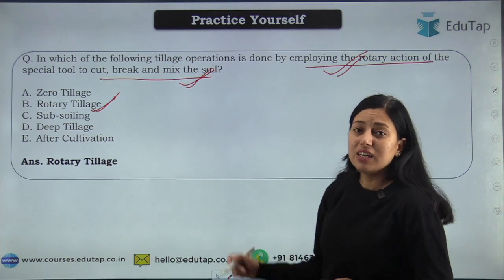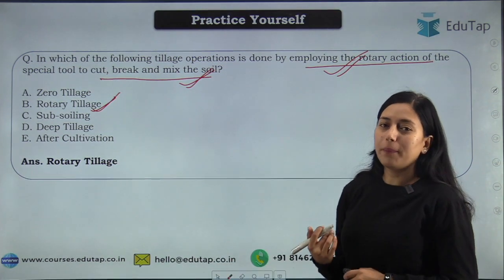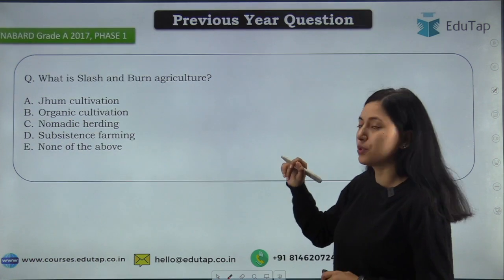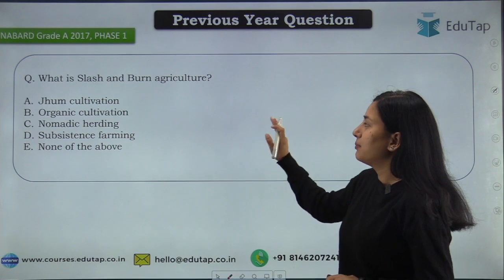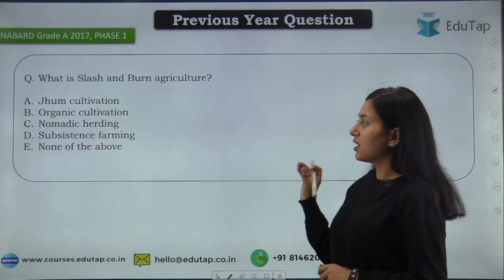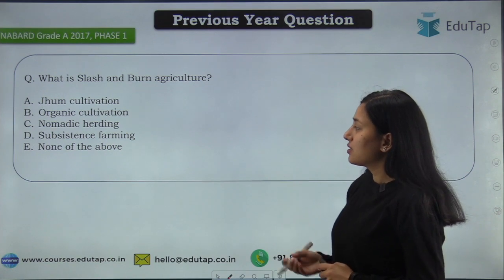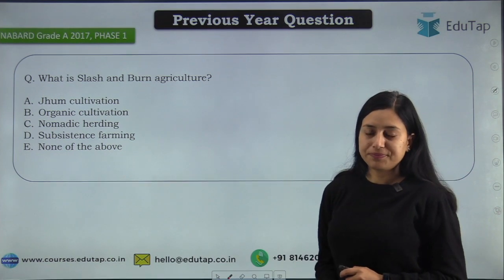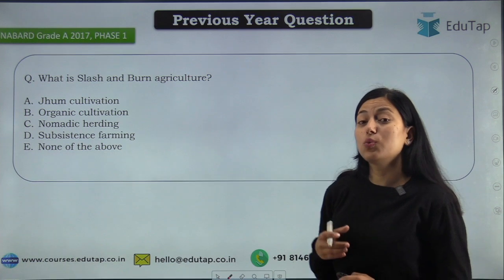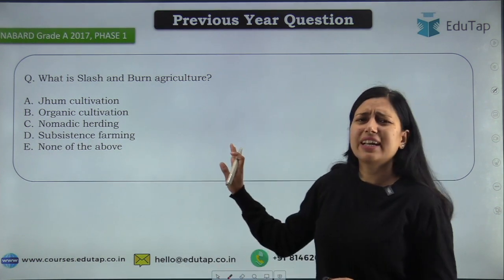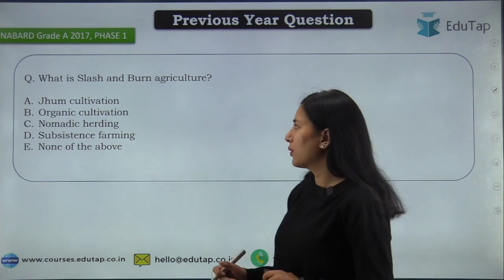Now, moving on to the topic with the first question that came in NABARD RDE 2017 Phase 1. What is slash and burn agriculture? The options are: jhum cultivation, organic cultivation, nomadic herding, subsistence farming, none of the above. First, let us discuss what the farming systems are, and let's try to answer this question after that.